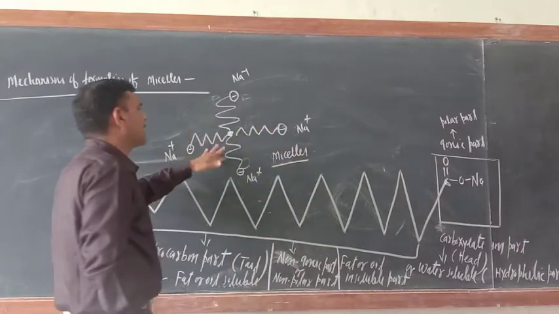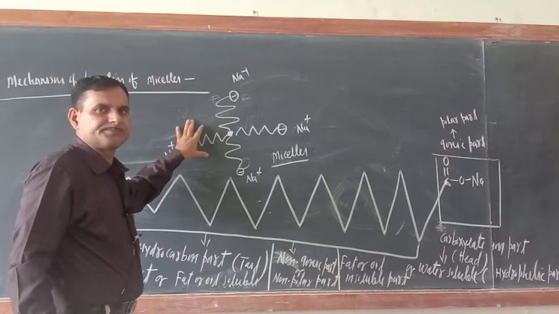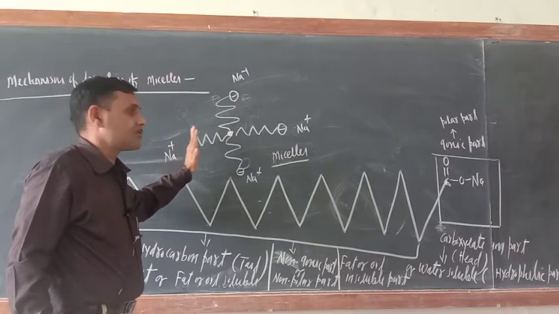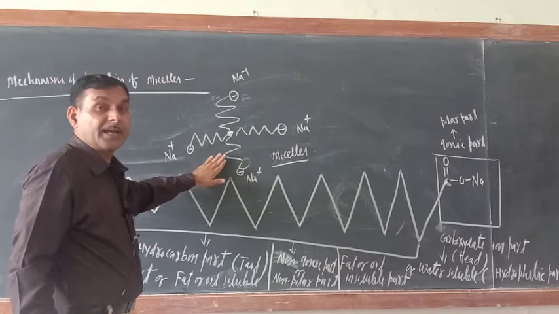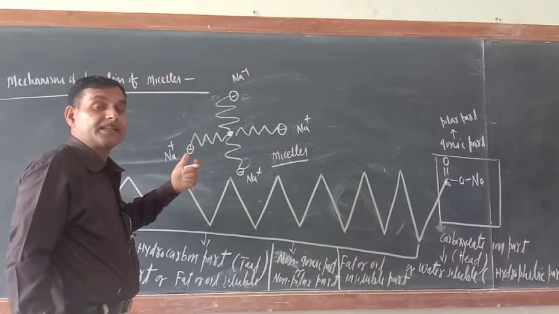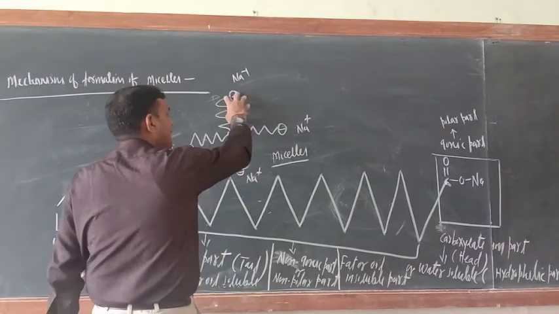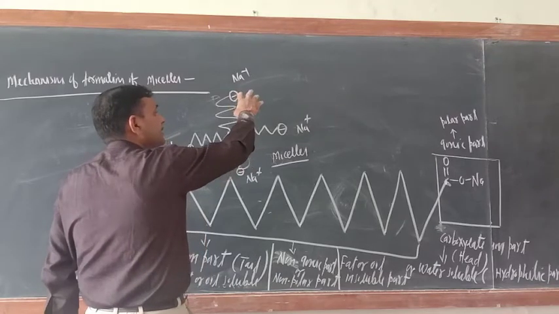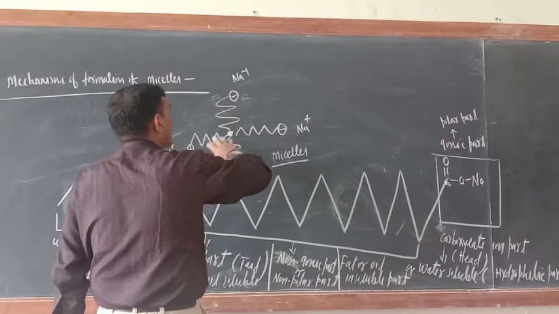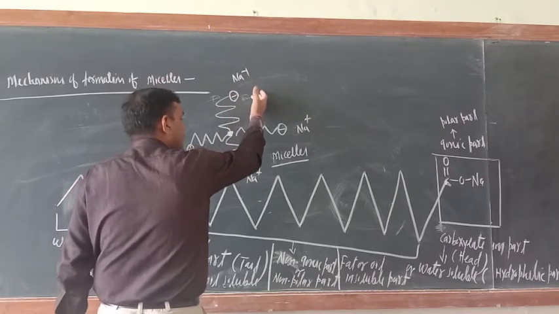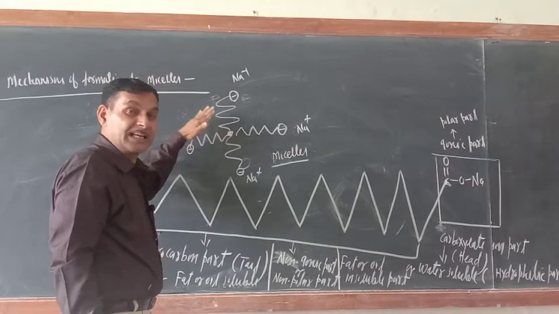micelles. So now how can we define a micelle? Just see. Actually, micelles are the aggregate ions which orient themselves in such a way that the hydrophilic part is towards the surface of water, while the hydrophobic part is towards the inside of the water.